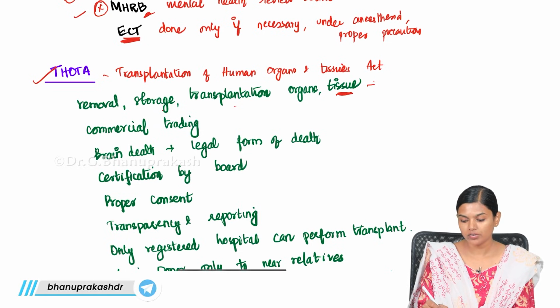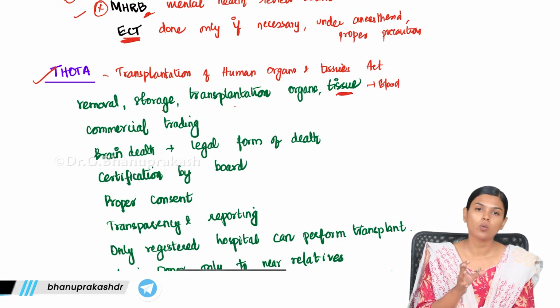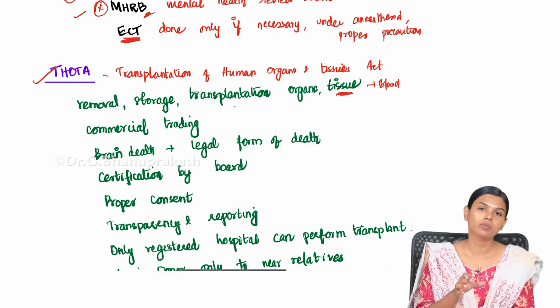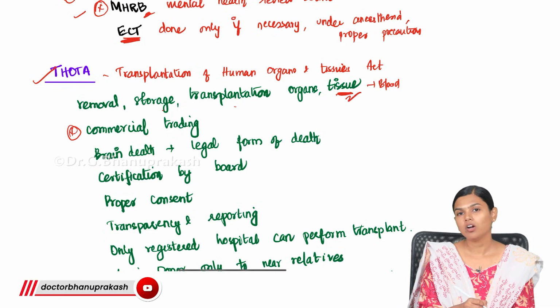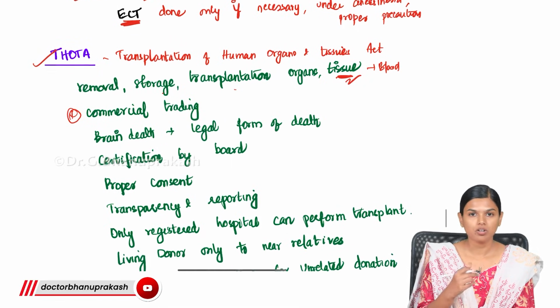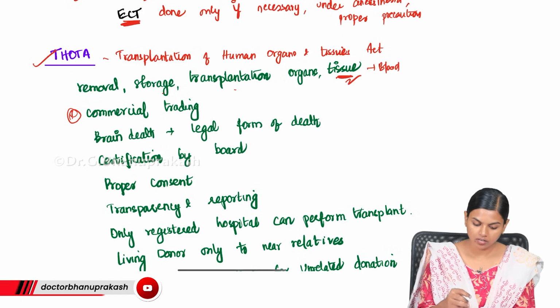Not just organs, even tissues like your blood, or taking away part of an organ like bone marrow, all these will be covered under this act. Initially, it was covering only the organs, but now it has been amended to include tissues also. And commercial trading has been completely banned. You cannot have people commercially traded for getting these transplant organs.